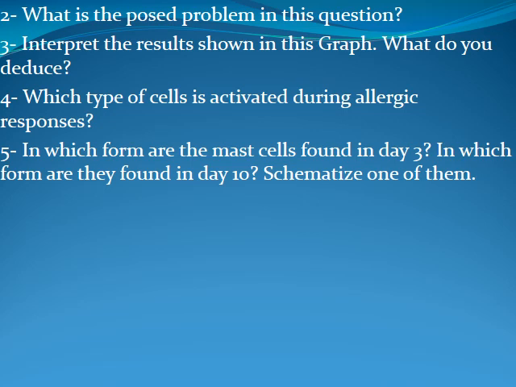What can you say? After the first contact with dust, the amount of histamine in blood remains constant at 1 AU till there is a second contact with the same antigen, which is the dust. Then it increases to reach about 10 AU at day 10 and remains constant till the end of the experiment, which is day 12.